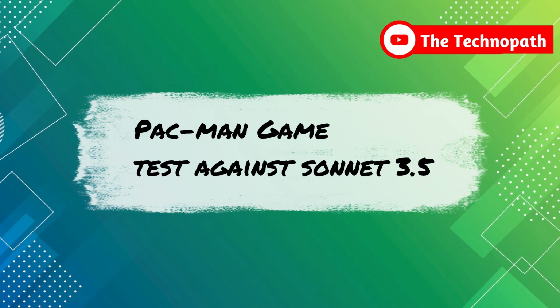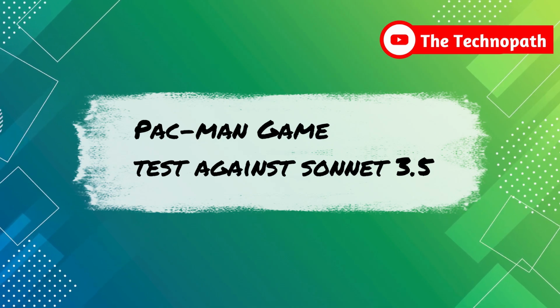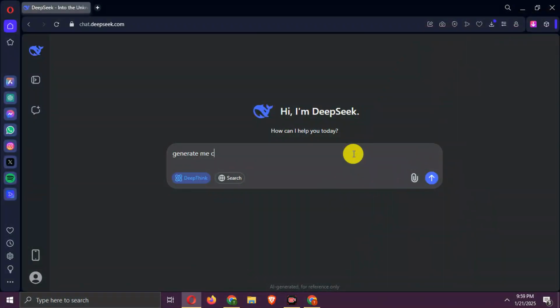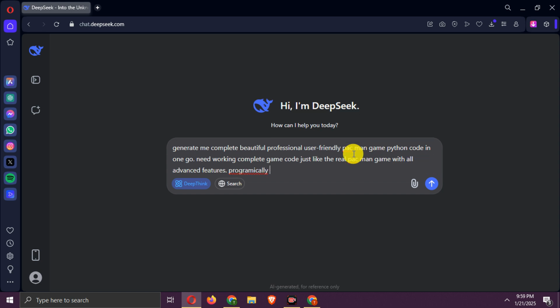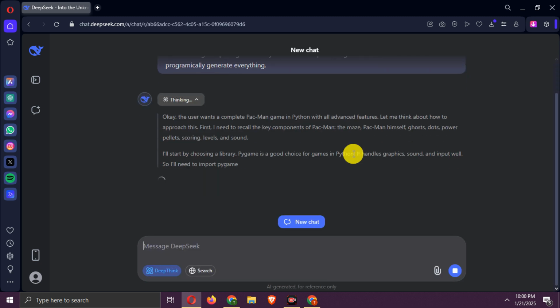Next up is the Python Pac-Man game coding test against Sonnet 3.5. Let's try R1 first. Writing a small prompt. Wait now.